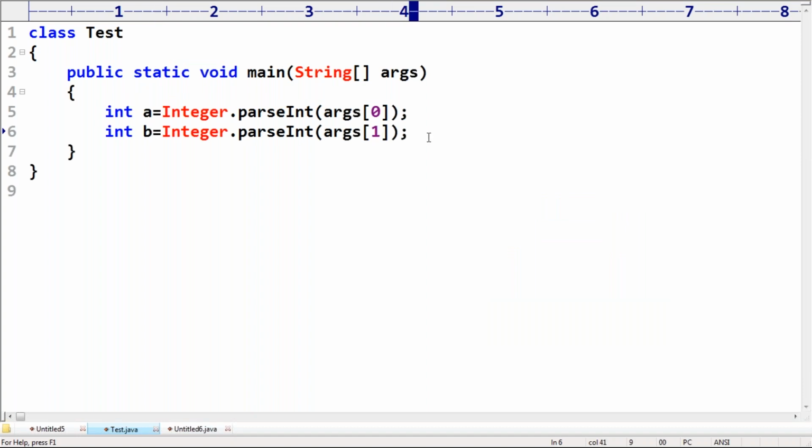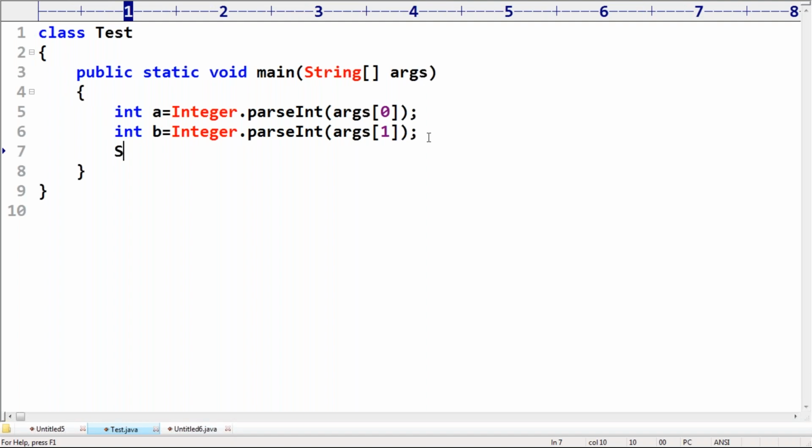Oh, you are reading two values from the command prompt. Now I just want to print system.out.println: the result is A by B. Sir, I'm trying to print A by B. That's all.